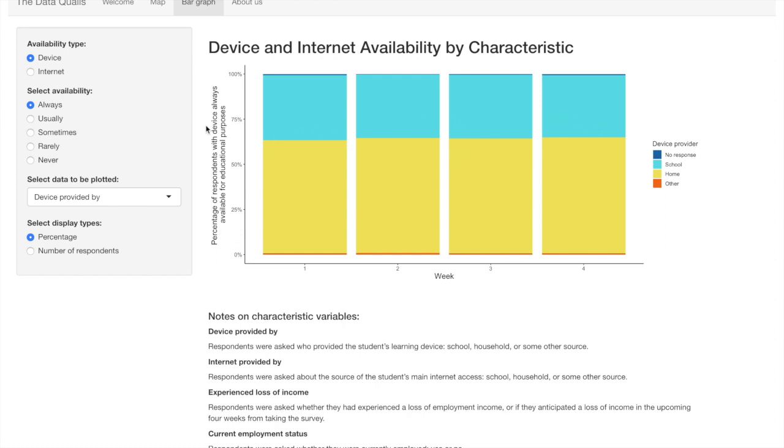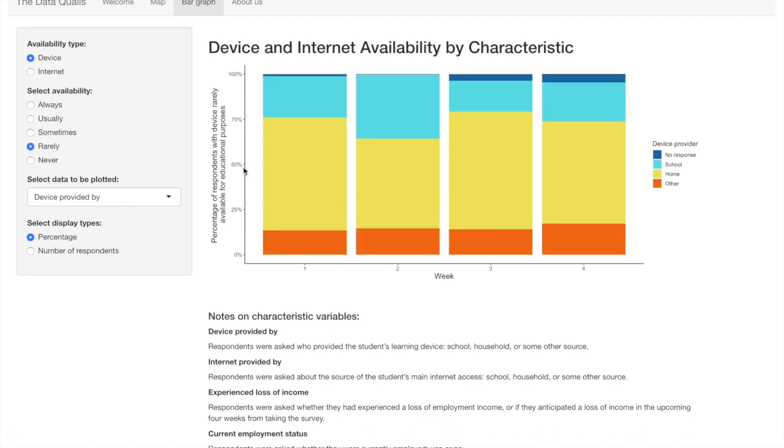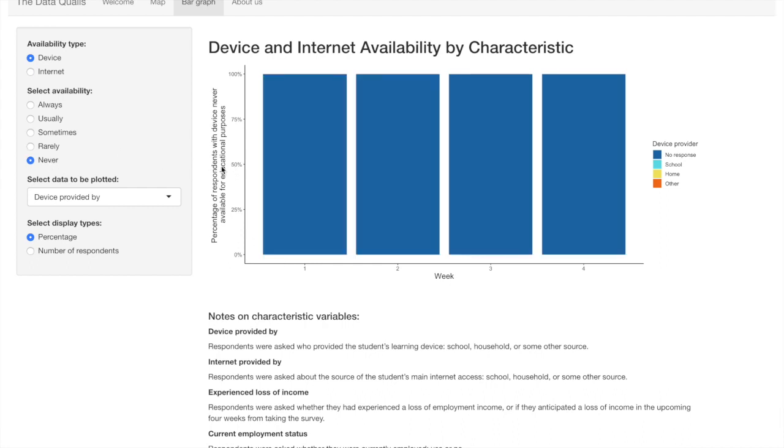By changing the availability to rarely, we can see a far greater proportion of households receive their device from some other source. Changing the device availability to never, we see that 100% of households provided no response. This is due to the sampling method in that households that do not have access to a device could not respond to the questions of who provided their device, and thus should not be considered a bias.